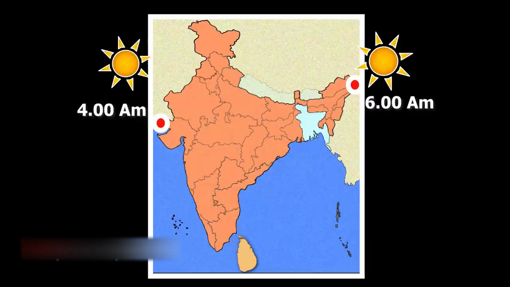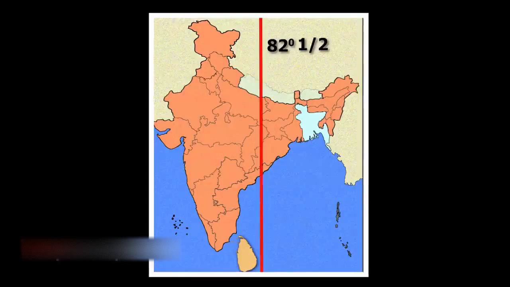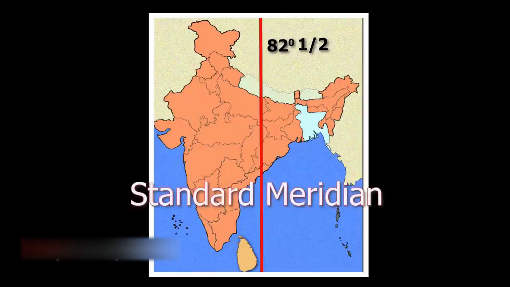And we in India don't go by local time. So we have a standard time, and the standard meridian of India is 82.5 degrees. If the entire country follows local time, it will be different at different places, and this would lead to confusion. So we have a standard time and also a standard meridian, and the standard meridian is 82.5 degrees east, passing through Allahabad. In this way, all countries have their standard times.